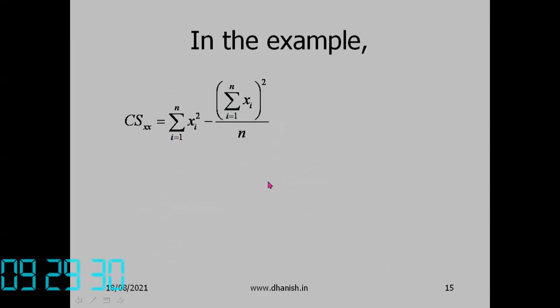Please, I asked you to bring the form. Please write down the values in the corresponding boxes. In our lab class also we'll be using this form a lot. So fill in these quantities and solve for CS of xx.